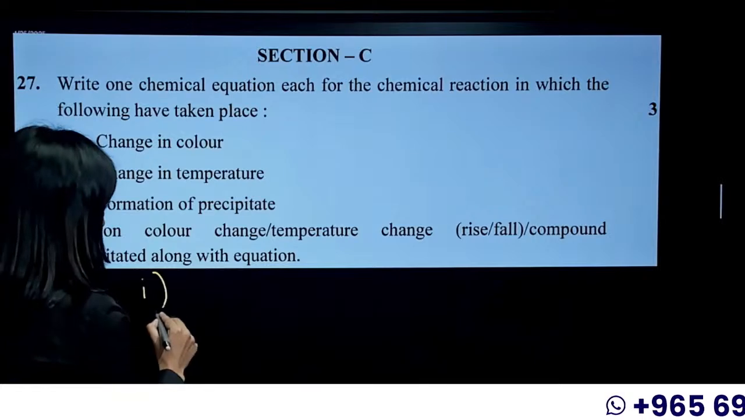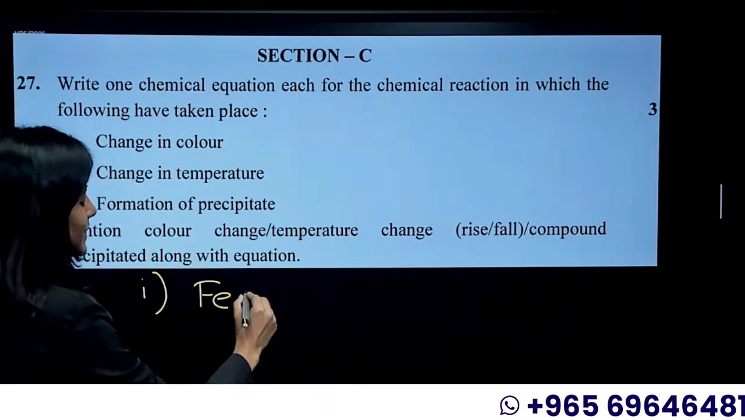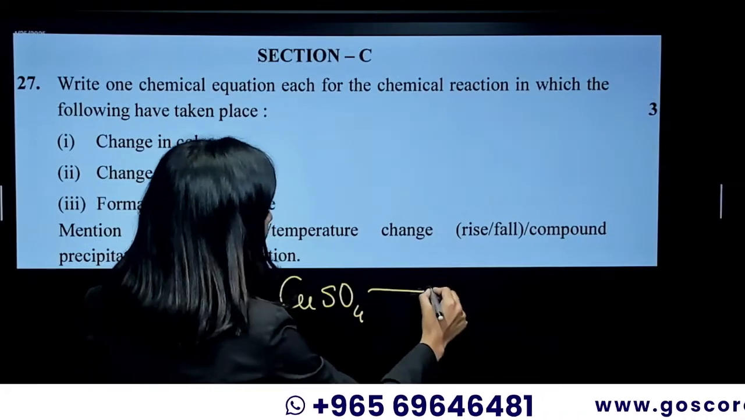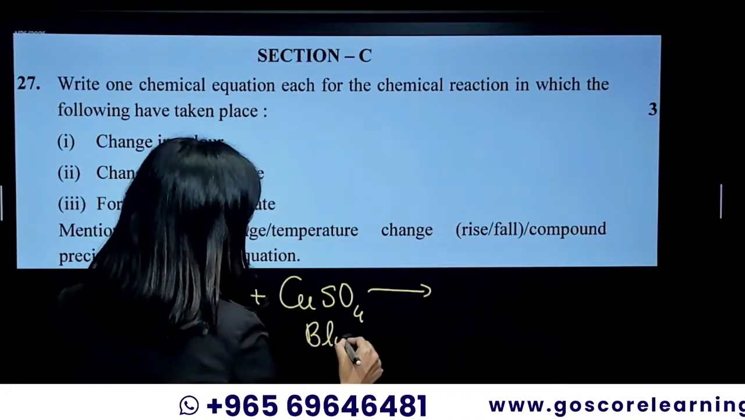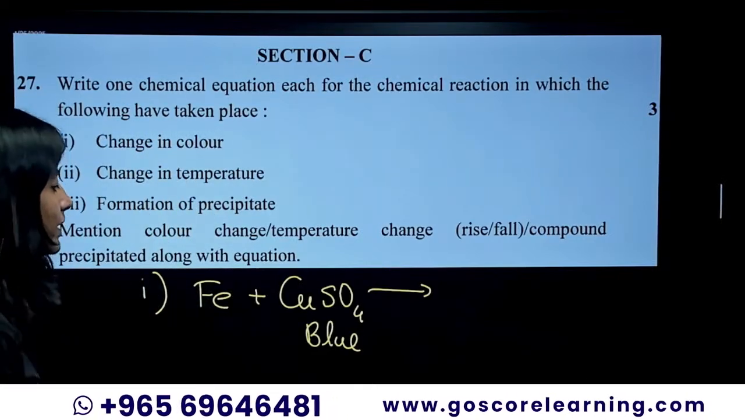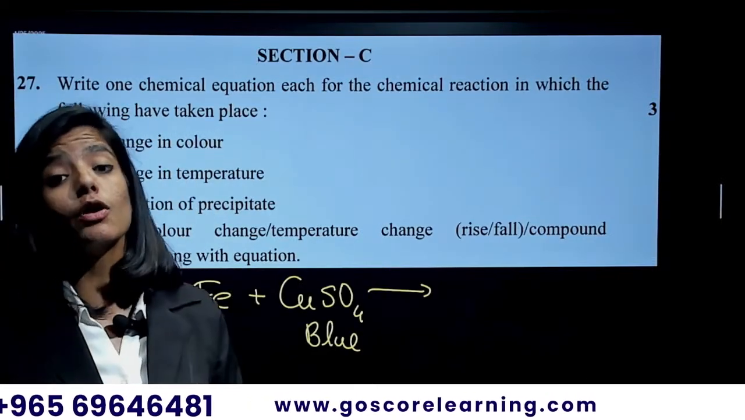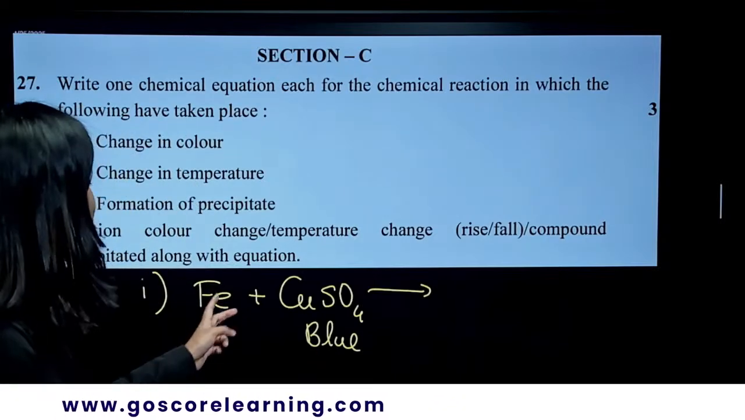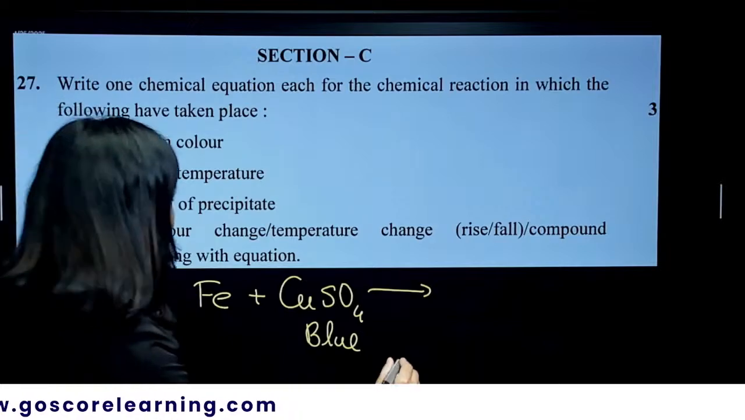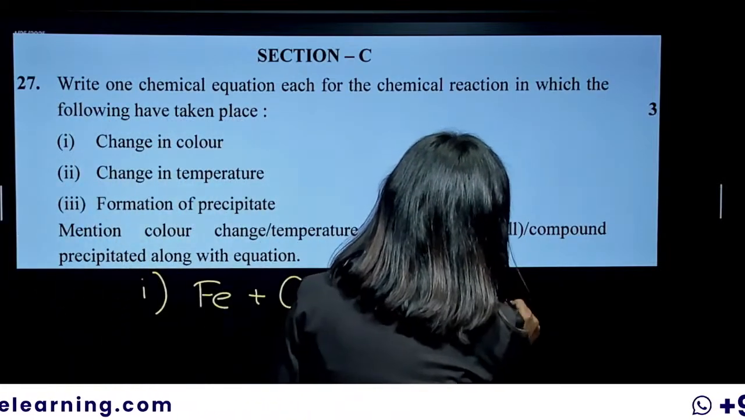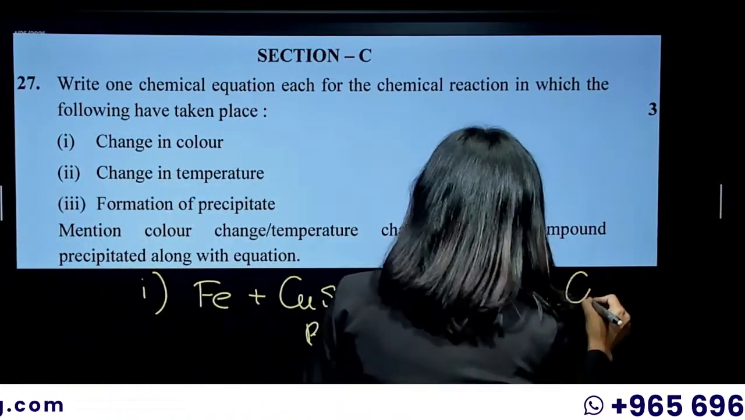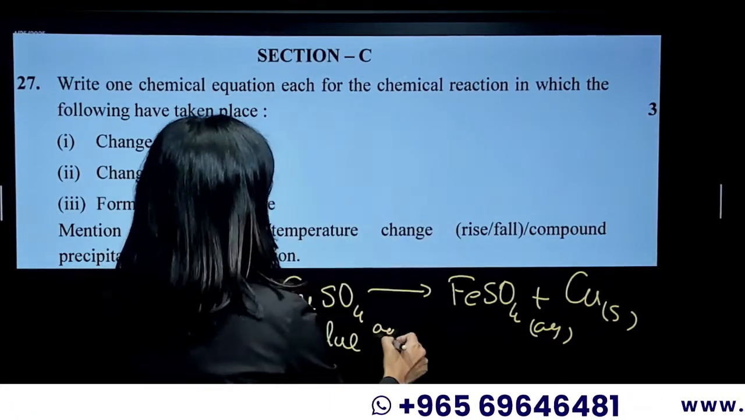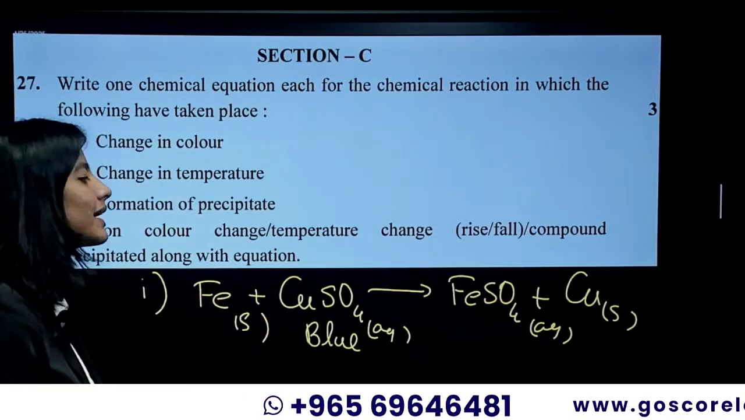The first one. Iron is dipping in the copper sulfate solution, CuSO4. We know that the color of copper sulfate is blue. We know that iron is more reactive than the copper. So it displaces copper from its salt solution, and becomes FeSO4 and the copper. The copper salt is aqueous and the copper is solid. Becomes FeSO4.